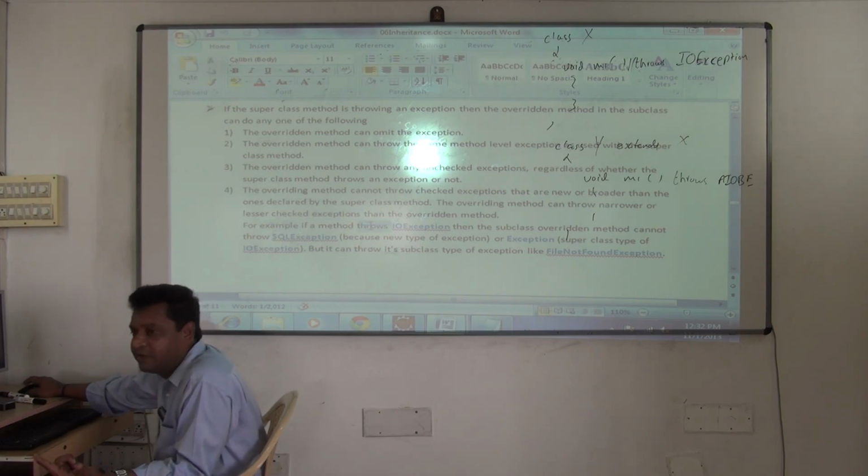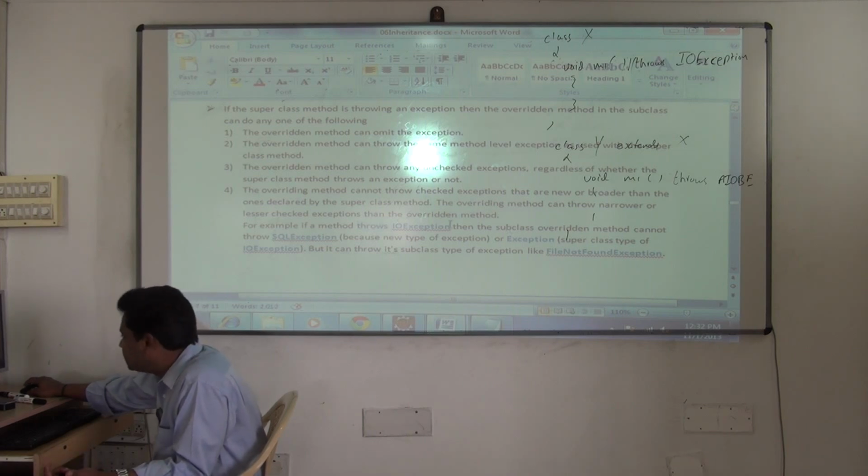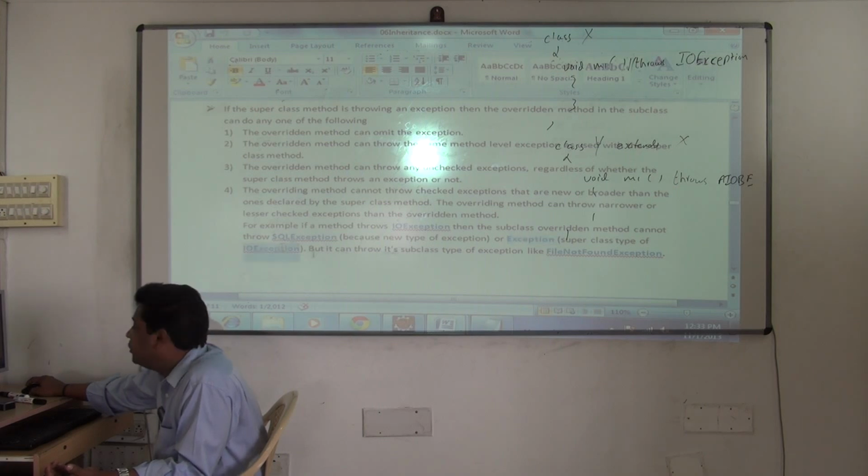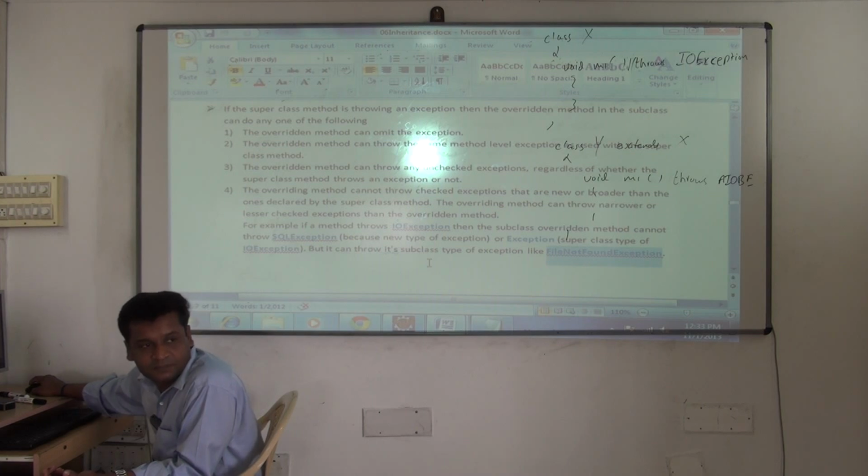If a method throws IO exception, then the subclass overridden method can throw what? It cannot throw SQL exception because it is a new type of exception, or exception because it is the superclass type of IO exception. But it can throw its subclass type, that is file not found exception.